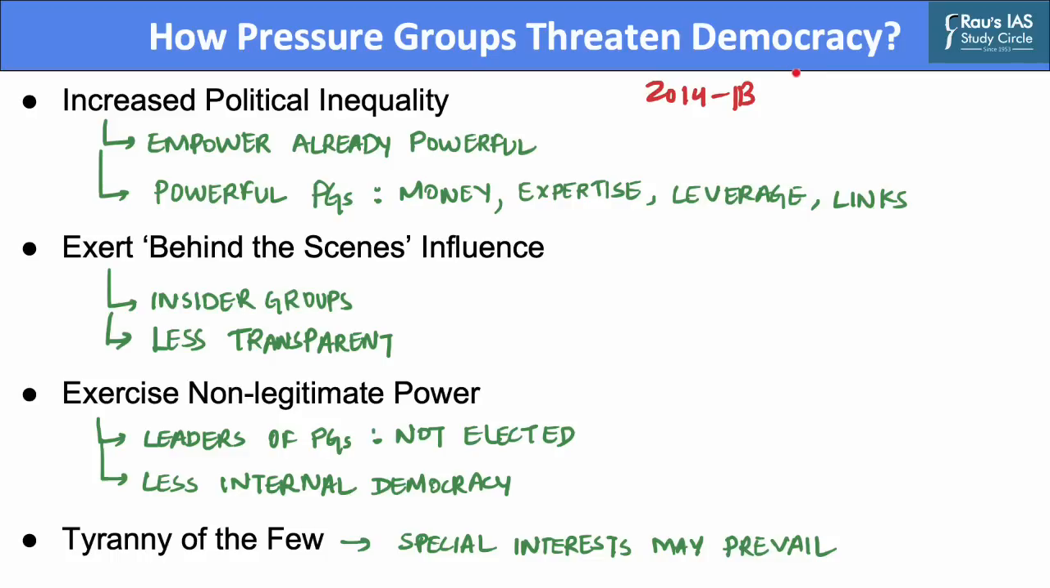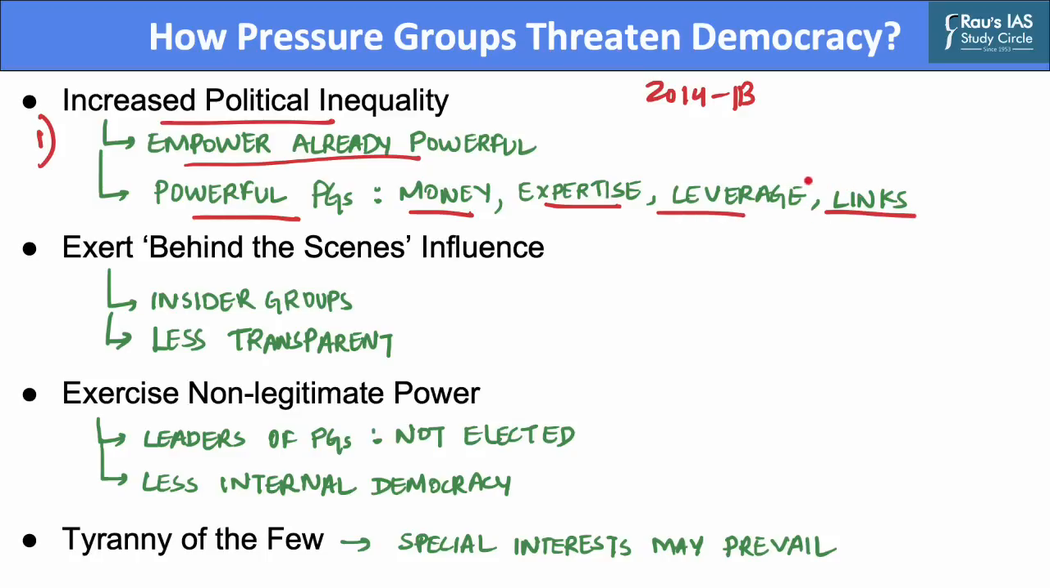The first way in which pressure groups threaten democracy is that they widen political inequality. A central argument is that, far from dispersing power more widely and empowering ordinary citizens, pressure groups tend to empower those who are already powerful. They therefore increase rather than reduce political inequality. In practice, the most powerful pressure groups tend to be ones who possess money, expertise, institutional leverage, and privileged links with the government.